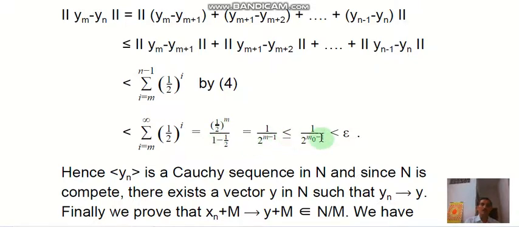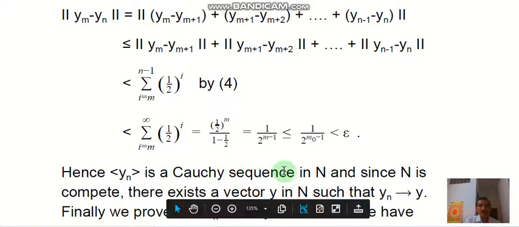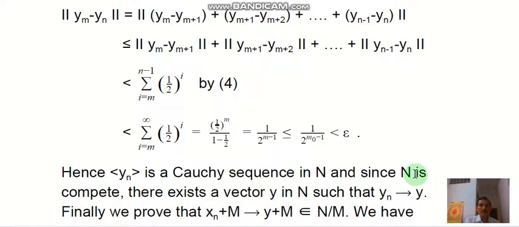So this is less than or equal to 1 by 2 power m0 minus 1, which is less than epsilon. Therefore, for epsilon we have obtained m0 such that for all m and n greater than m0 we obtained this norm as less than epsilon. Hence yn is a Cauchy sequence in N, and since N is complete, there exists a vector y in N such that yn tends to y.